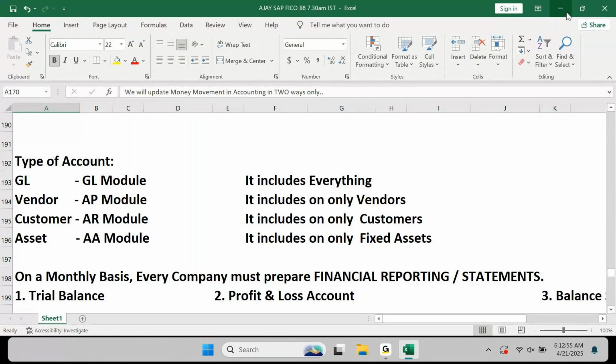But as a consultant, the first point is to ensure that whatever is done by another FICO consultant, as a FICO consultant, we need to understand. If this is not possible, there is no point. It is as simple as if you go to a medical store and give him any prescription, whatever is written by the doctor, if the medical shop person is not able to understand, something is wrong.